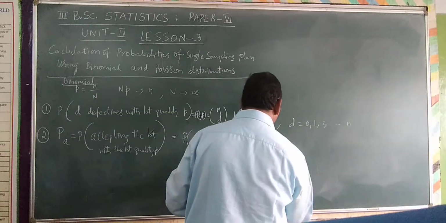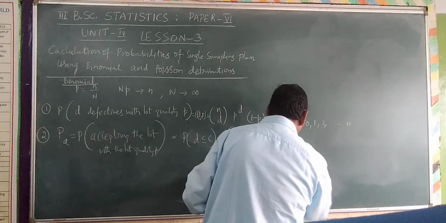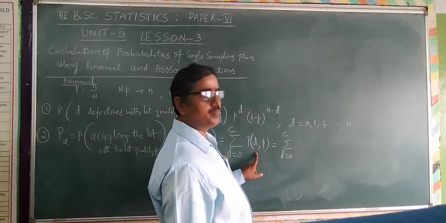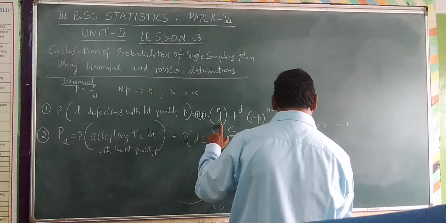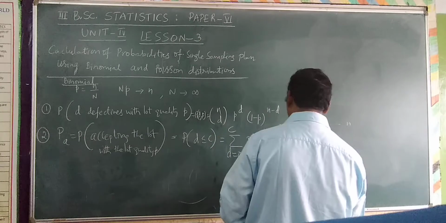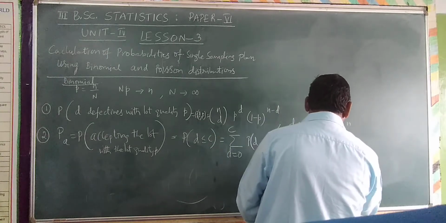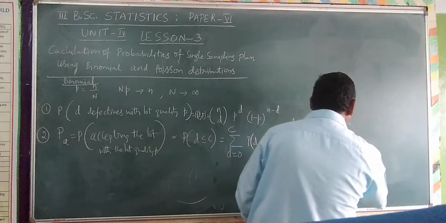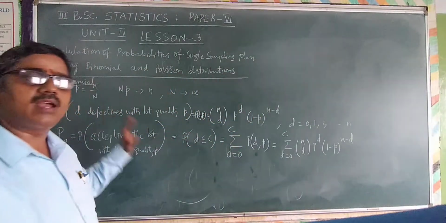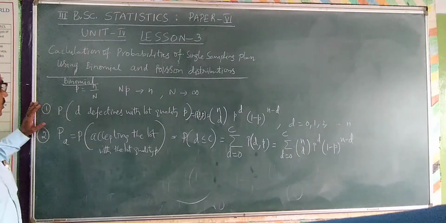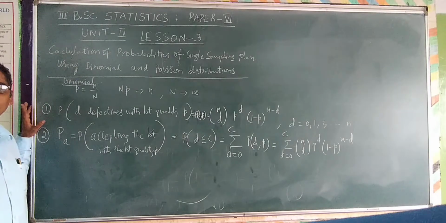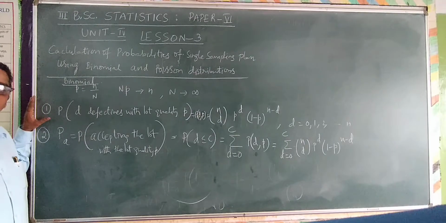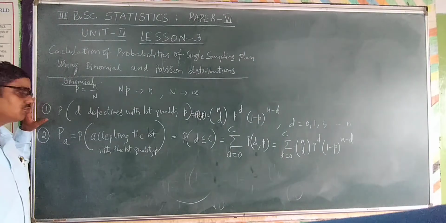So this is now summation D is equal to 0 to C, probability of D comma P. If you use the binomial distribution, this is nCD P power D, 1 minus P whole power n minus D. These are the two fundamental basic formulas required in the binomial distribution, or in any distribution, for the single sampling plan. To calculate anything, we use this.